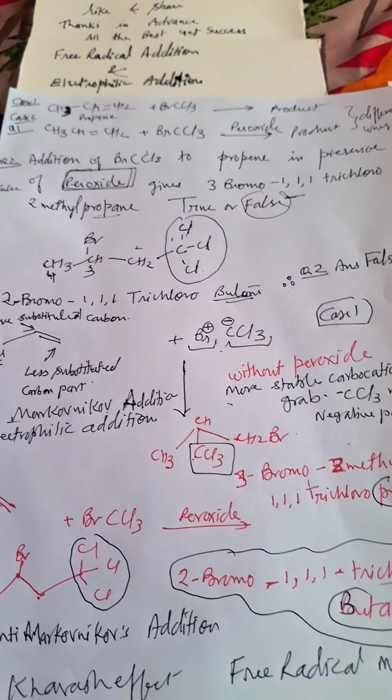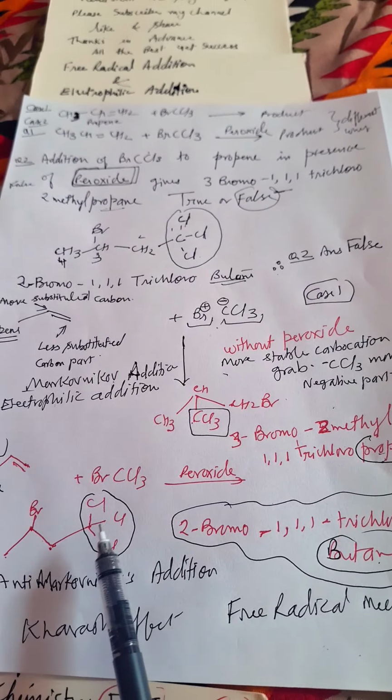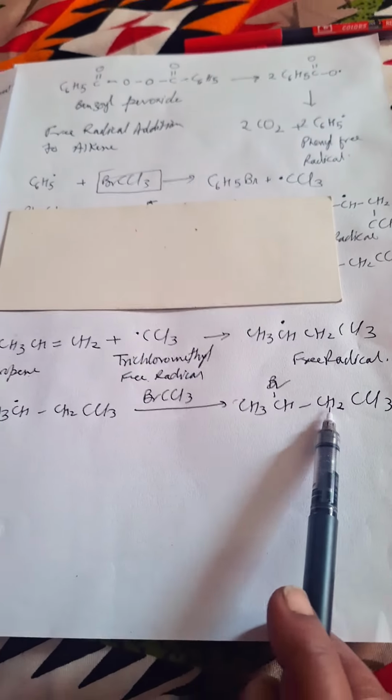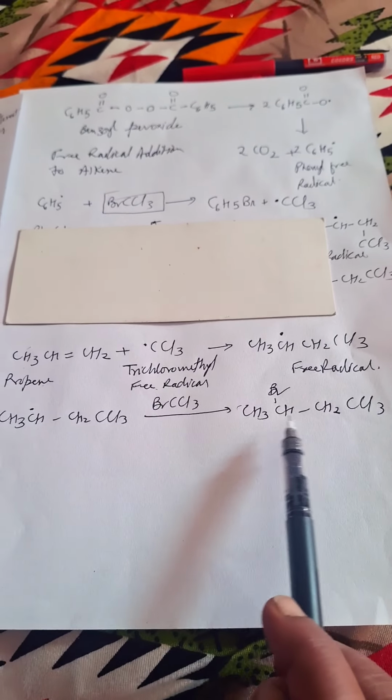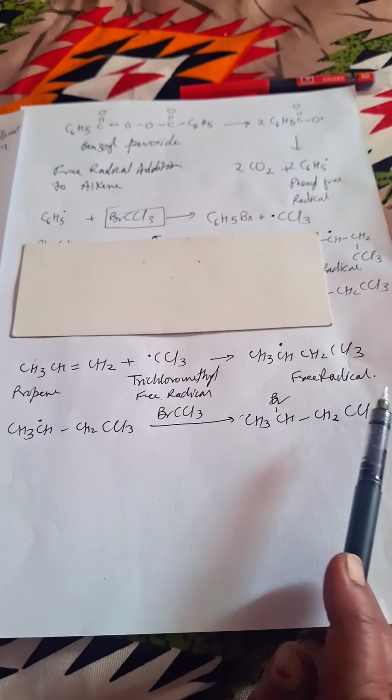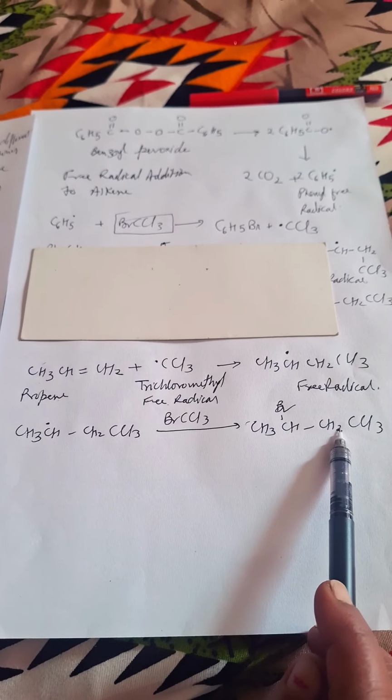See, here I have given you the main product. Here I have given you how we get it. Write out each and every step and you will find out that it is anti-Markovnikov addition. CCl3 goes to the less substituted carbon.